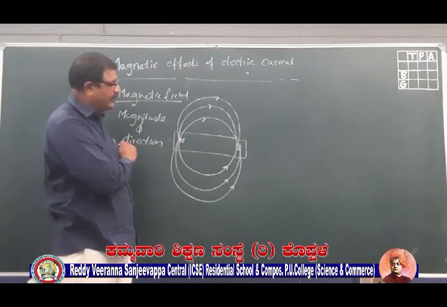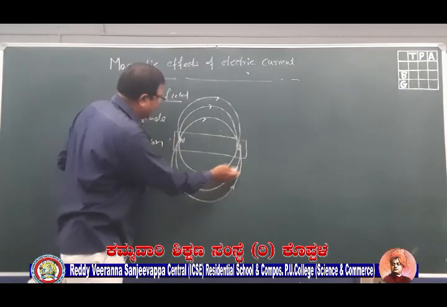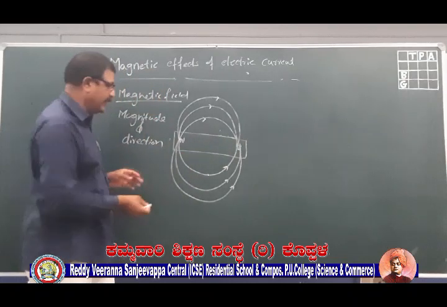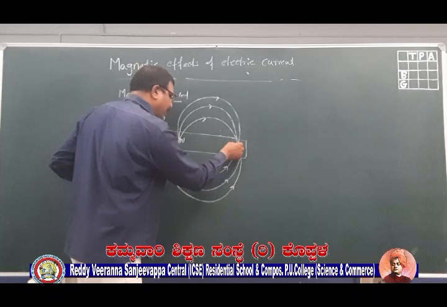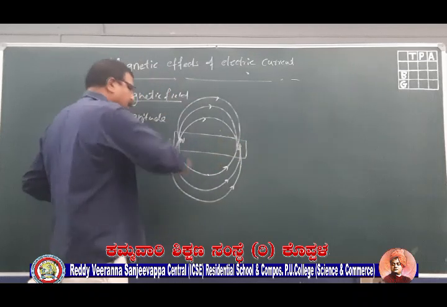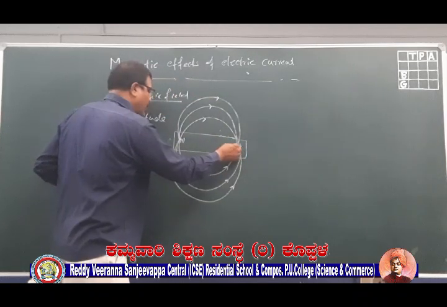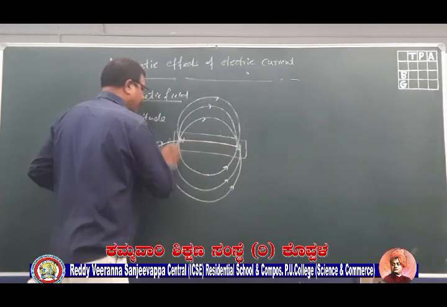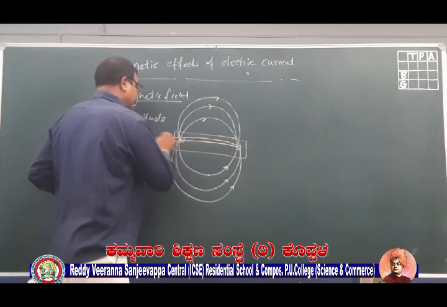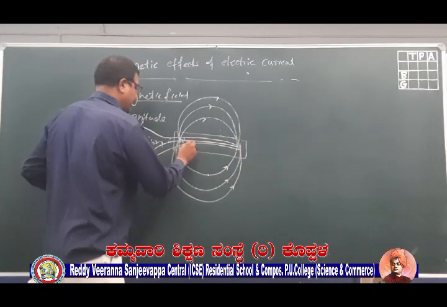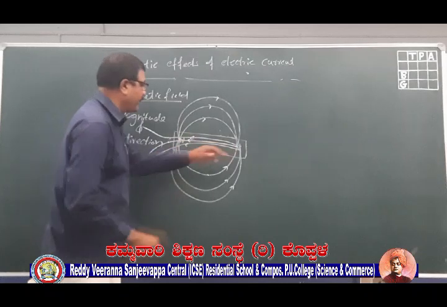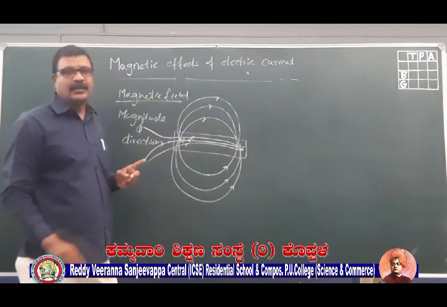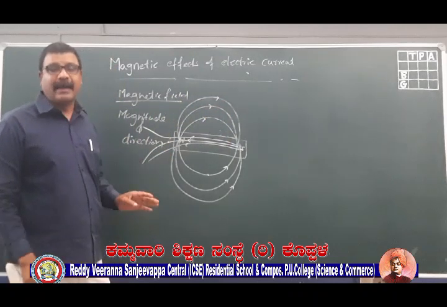Now comes the question. They are starting from the north pole and ending into the south pole, right? Then what will happen inside the magnet? The magnetic lines of force will never stop. They are continuous lines. Therefore, they come out from the south to the north pole in this way. Inside the magnet from the south to the north, outside the magnet from the north to the south. This is how we can represent the magnetic field.